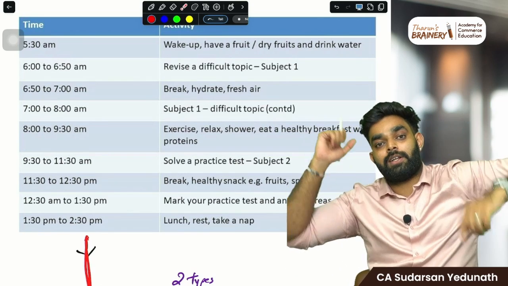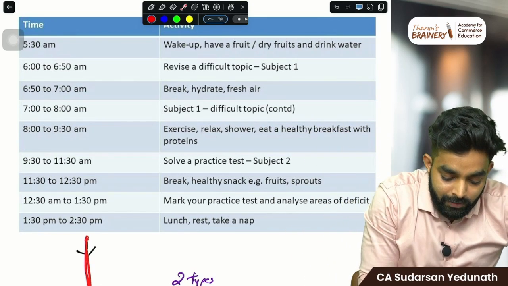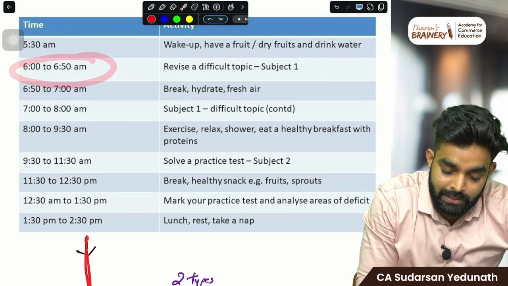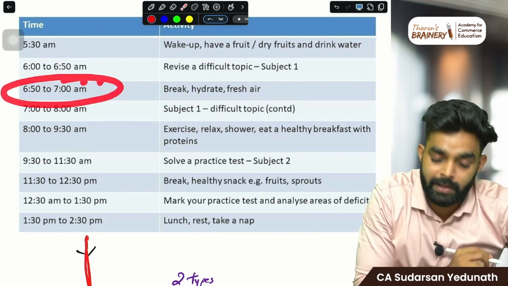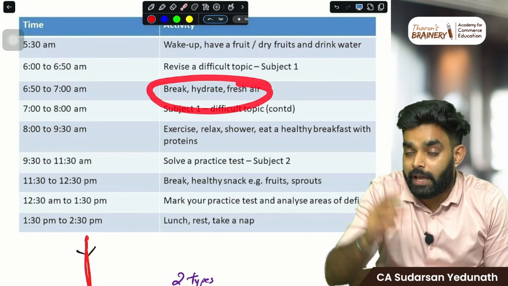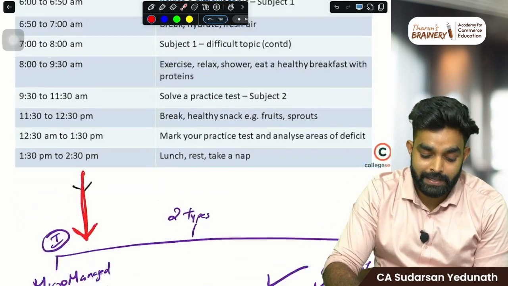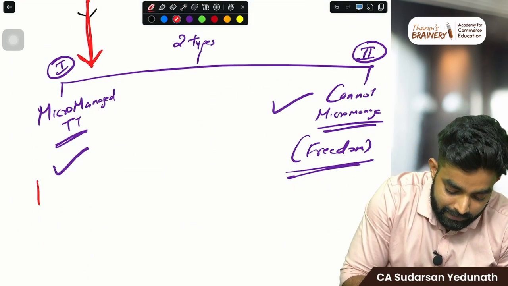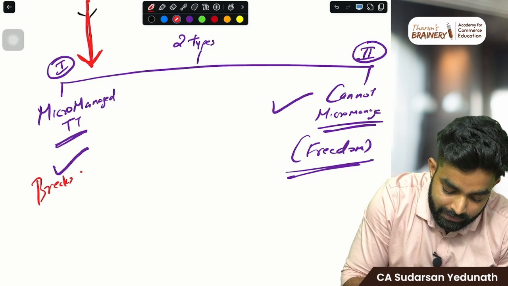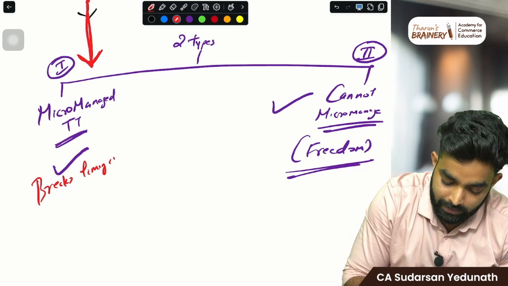Subconsciously in your brain, what is happening? When you start studying, by around 6:30 itself, you'll be craving for this one break, because you have written that only at 7 o'clock can you take a break. You have written the break timing. Here, the problem is that the break timing is written.